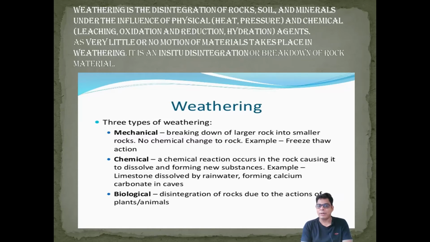Chemical weathering occurs on the rocks, causing them to dissolve and form new substances, that is called chemical weathering. Chemical dissolving by rainwater, for example limestone. Limestone is dissolved by the rainwater, forming calcium carbonate. So stalactite, stalagmite, a pillar, all types of features we'll discuss one by one.